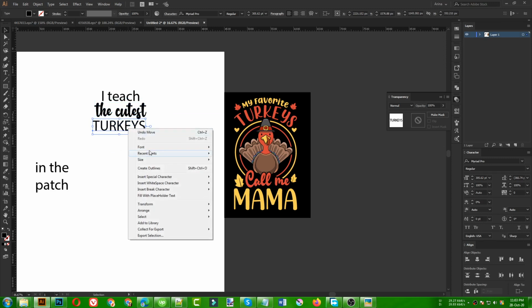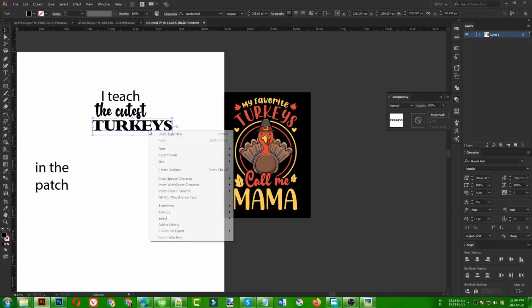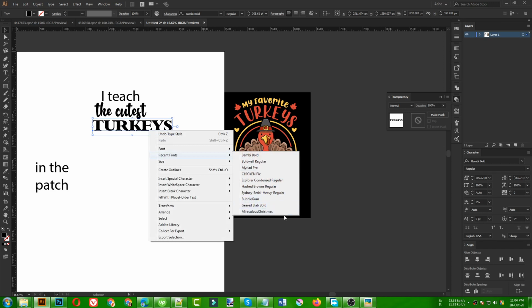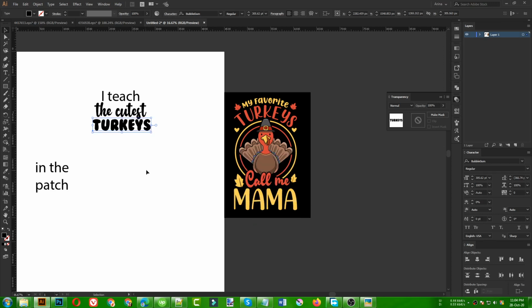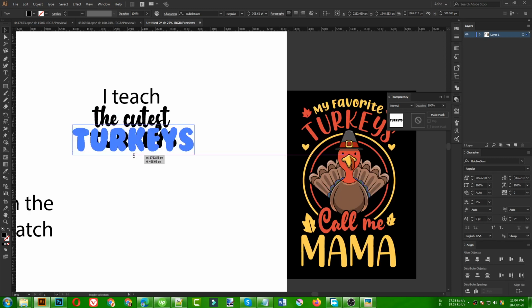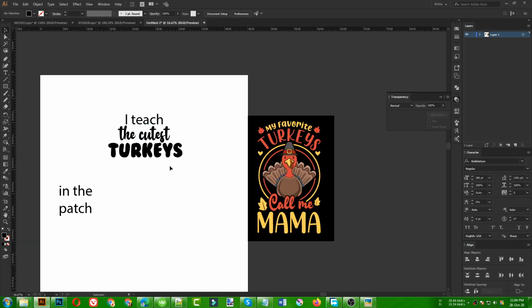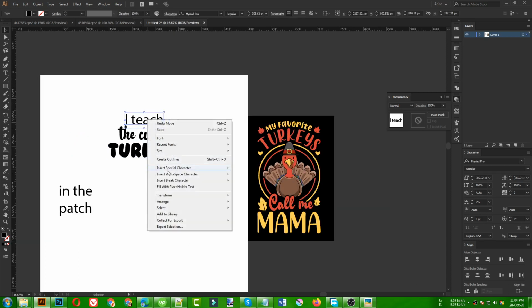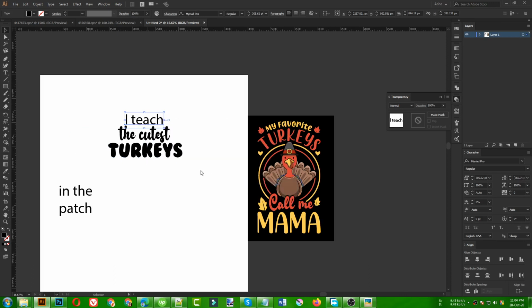Now for the turkeys I am going to go to recent fonts, maybe Chicken Pie, Hash Brown. I don't know which one, this Bombay Bold I used in, okay, that is not a good font. Geared Slab, Bubble Gum, there is a font called Bubble Gum, yeah, that one is looking good. This Bubble Gum I downloaded yesterday from the font site for one of my works I was doing for someone. So let's use this, I type the option, go to recent fonts, then use Hash Brown. This font is really good.